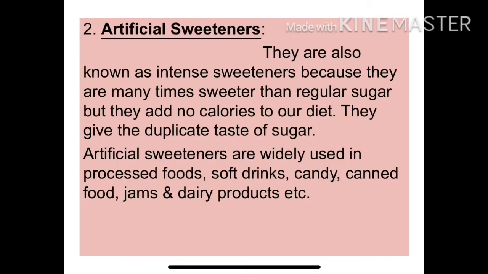The second non-nutritive component of diet is artificial sweeteners. They are also known as intense sweeteners because they are many times sweeter than regular sugar, but they add no calories to our diet. They give the duplicate taste of sugar. Artificial sweeteners are widely used in processed food like candies, canned food, jams, and dairy products, etc.